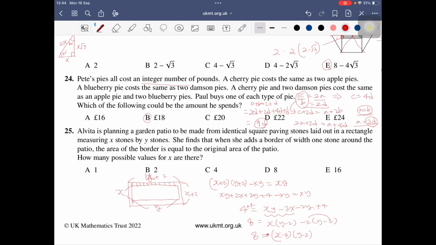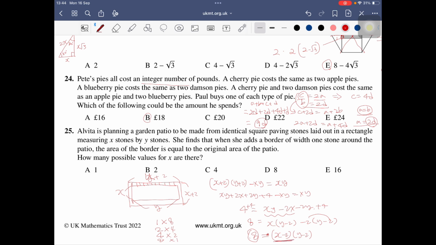But here, X stones and Y stones. So X and Y are the number of stones. So we can say those are integers. So number 8 can be expressed as 1 by 8, 2 by 4, 4 by 2, 8 by 1.